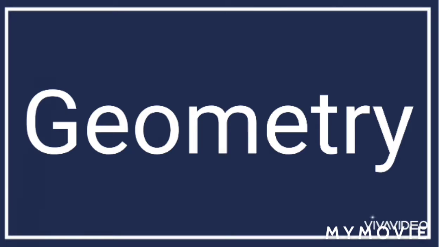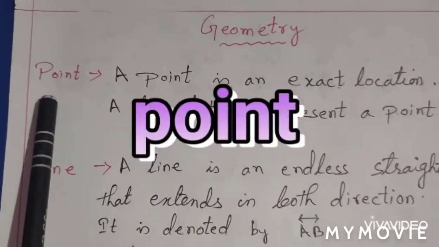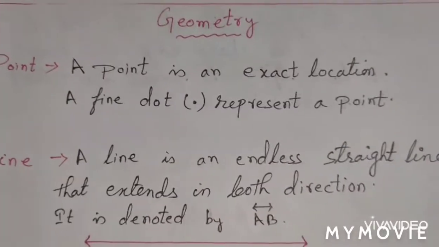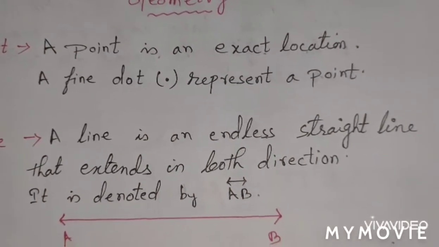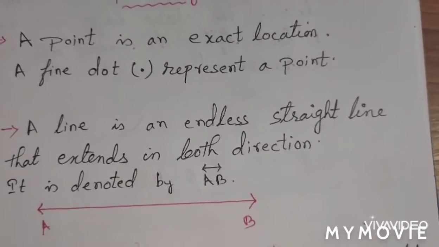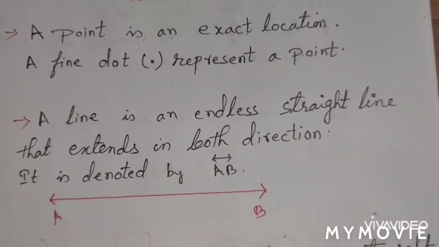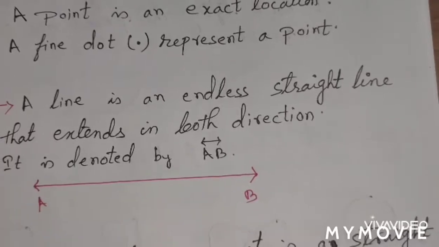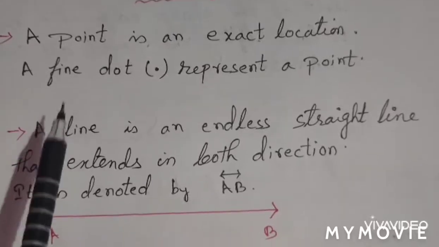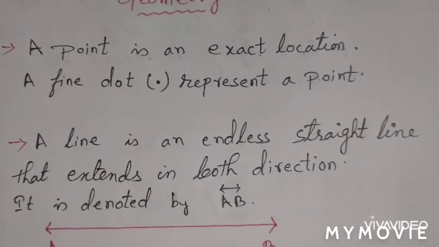The first one is your point, P-O-I-N-T, point. It means to point someone, to find the exact person. If I say to you, hey, just see, who is that? That means I am pointing to that person. Like that, in geometry, a point is an exact location. We are able to identify the exact location.